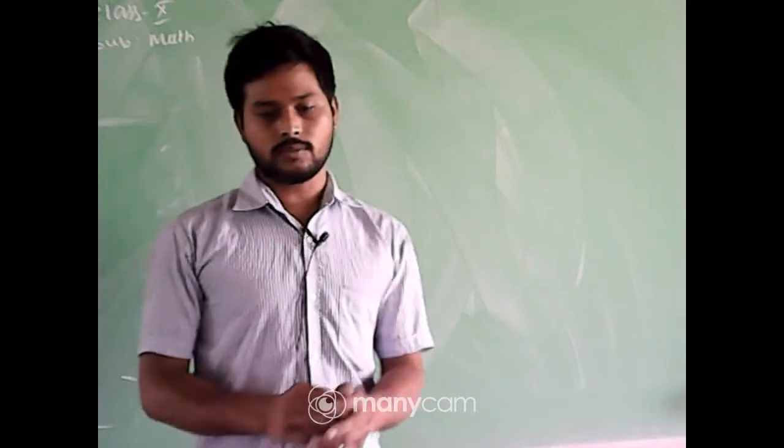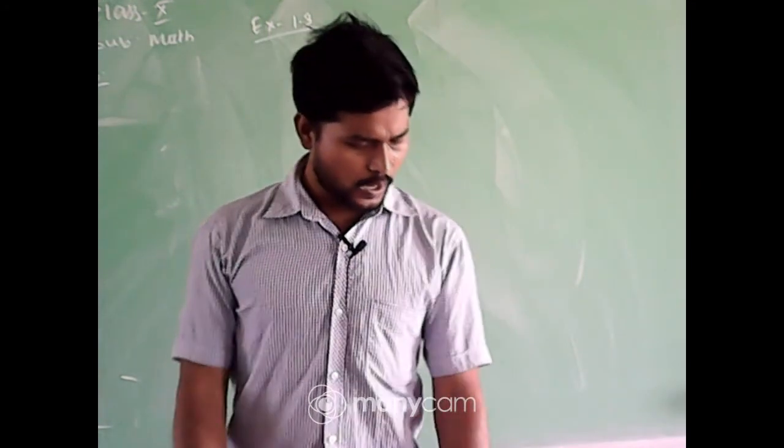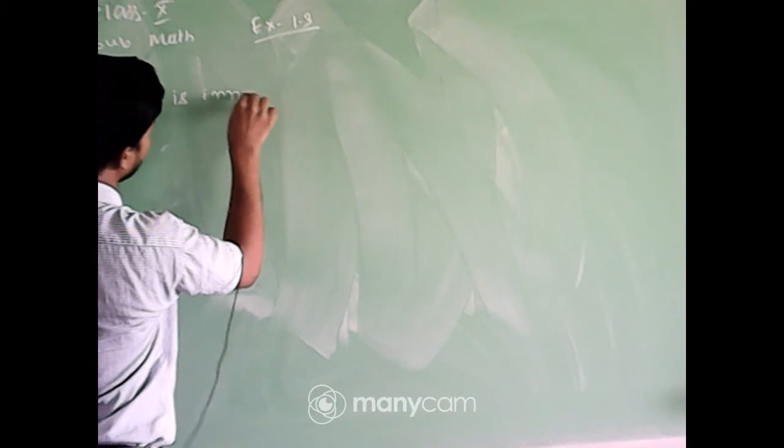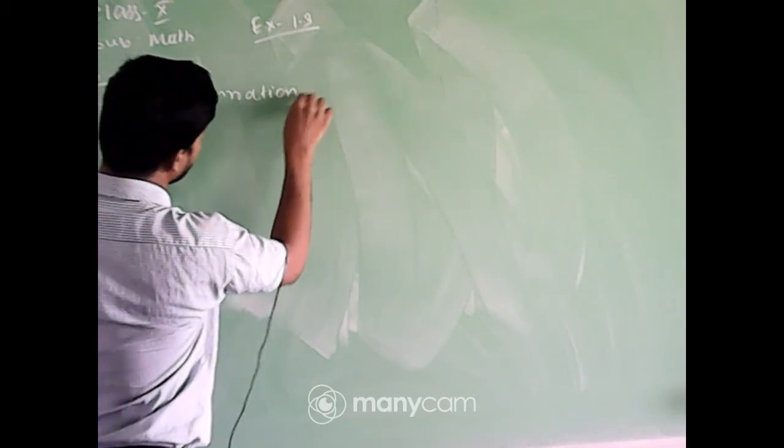Okay, so today we'll solve exercise number 1.3 from question number 3. What we have to do here is prove that the following are irrational numbers. The first number is 1 by root 2. We have to prove this is an irrational number.